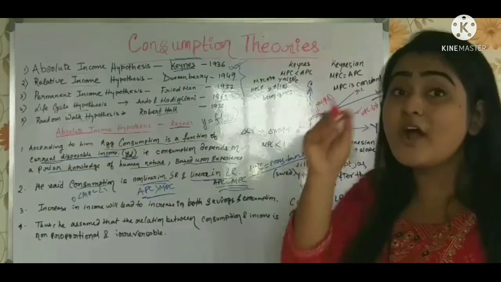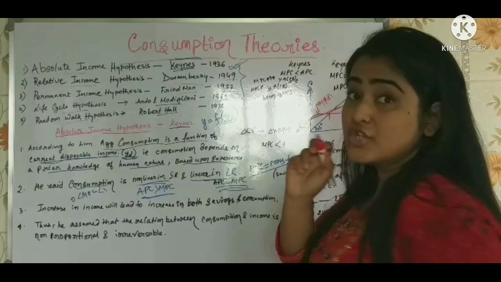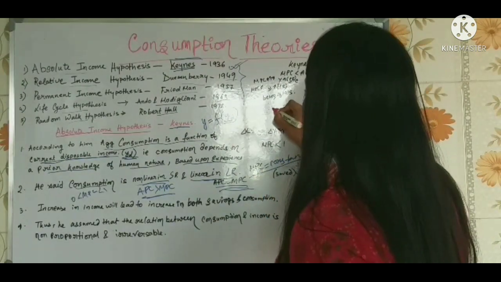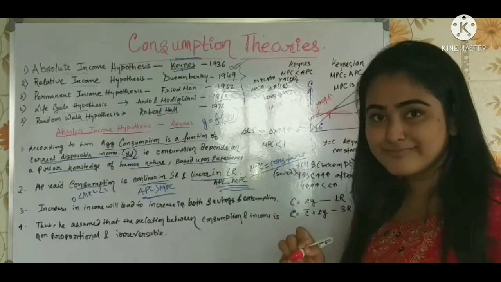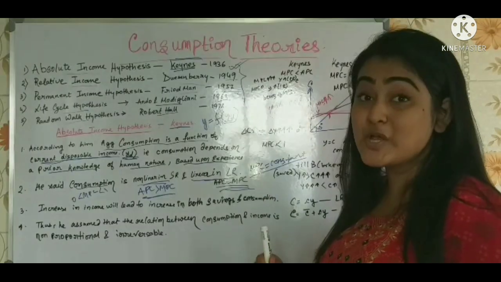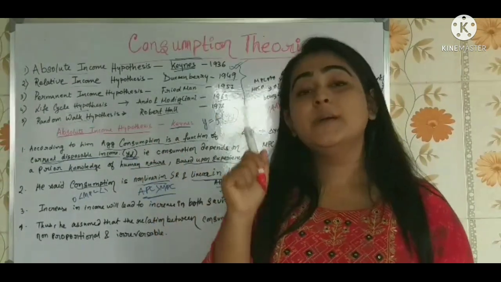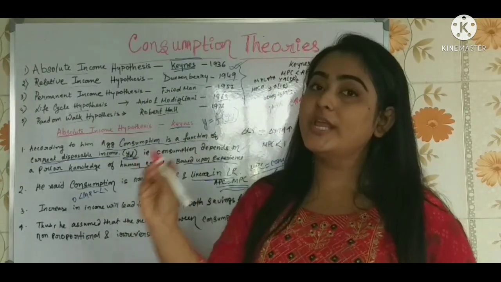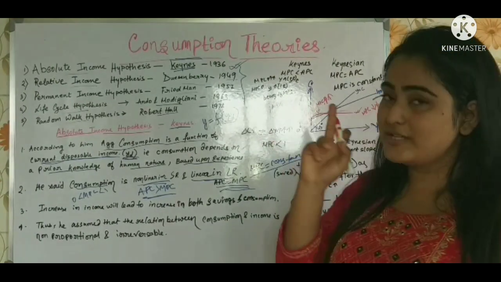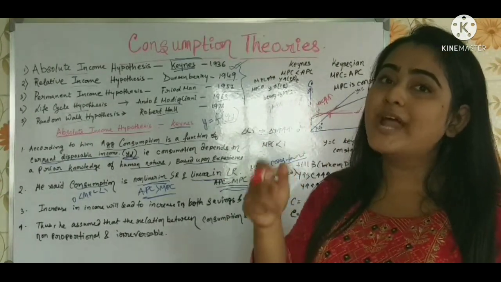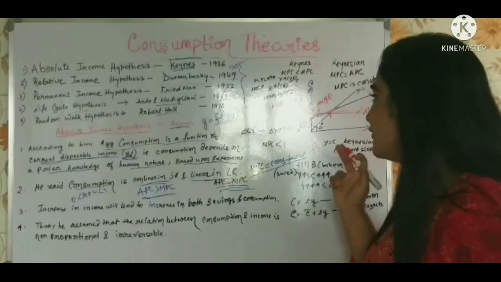What does this imply? Understand it very nicely. This implies that here in the short run, as the income is increasing, the consumption is also increasing. But always remember, in the absolute income hypothesis, the income increases at a much larger rate than that of the consumption. The consumption does not increase at so much of a rate like that of the income.